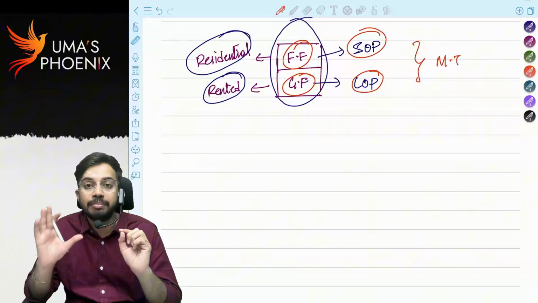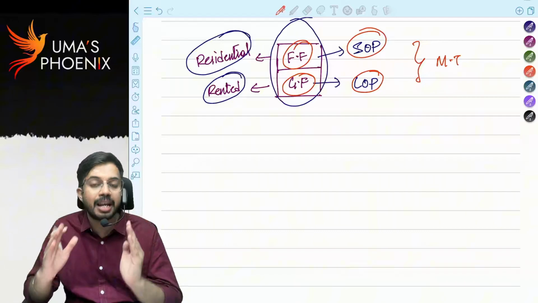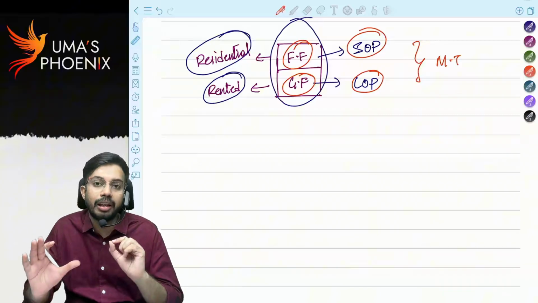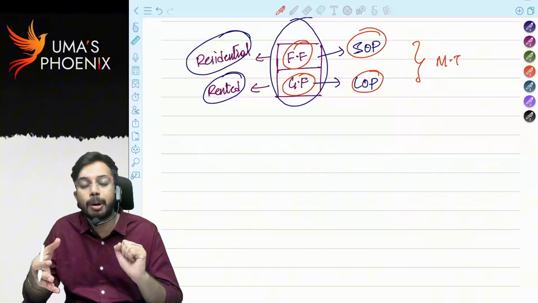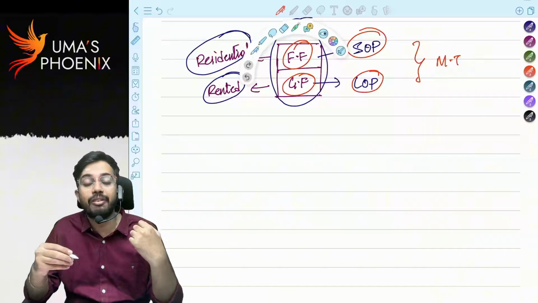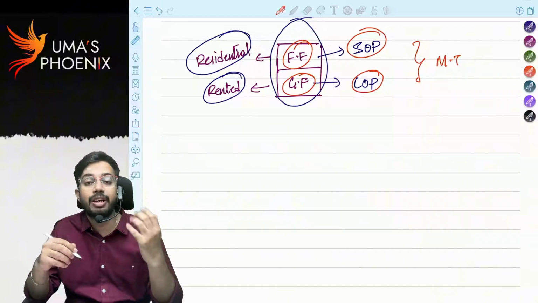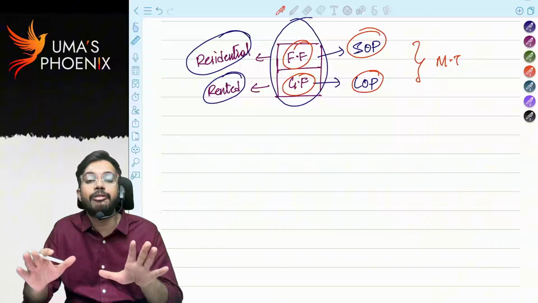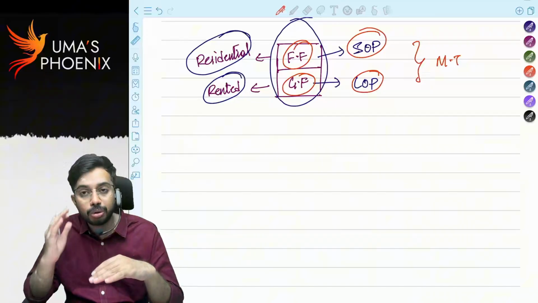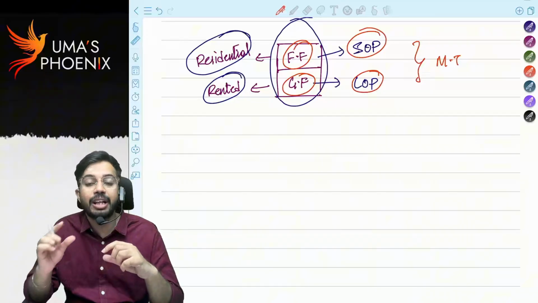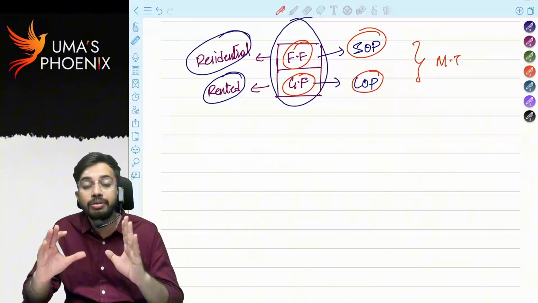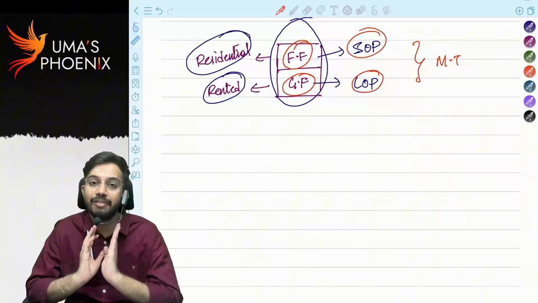Ultimately answer will come wrong. Many times ICAI is playing with students only with this just small thing. He will give fair rent for whole house property. Students know calculation of gross annual value: fair rent or municipal rent, whichever is higher. Blindly, they will apply the formula. Before applying the steps, please go through the problem and see whether fair rent is for whole house or for that particular property. If it is for whole house, divide it and calculate gross annual value.